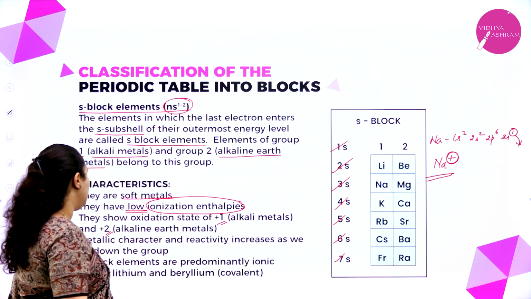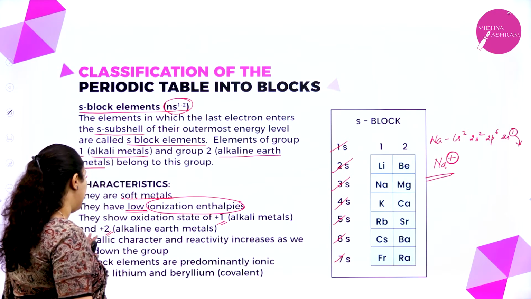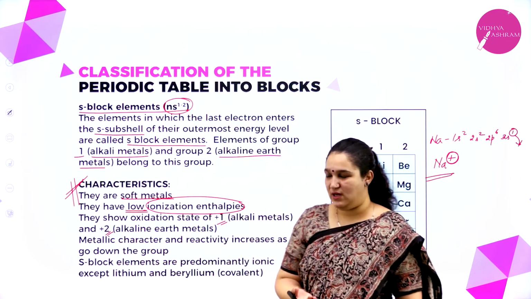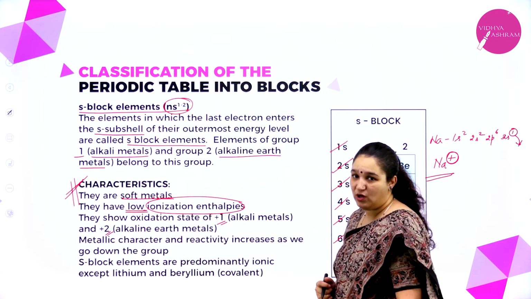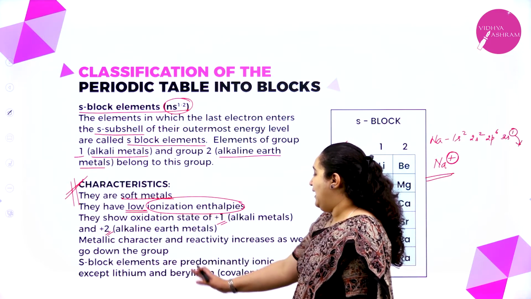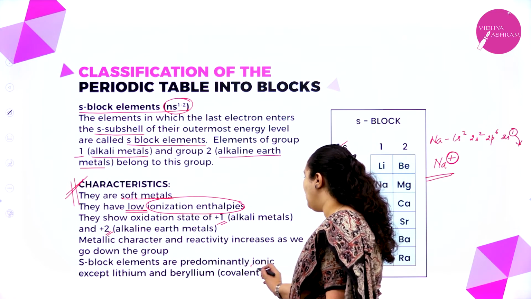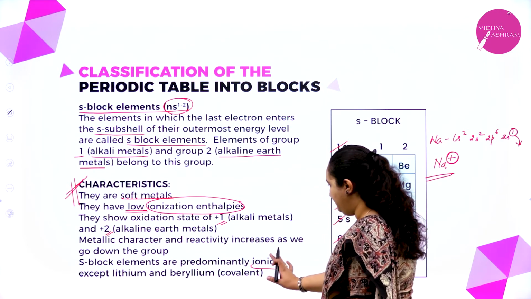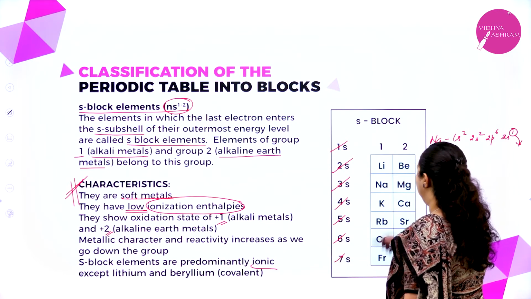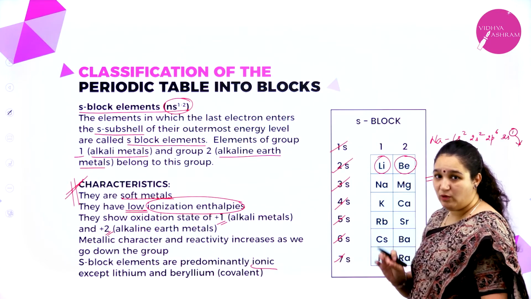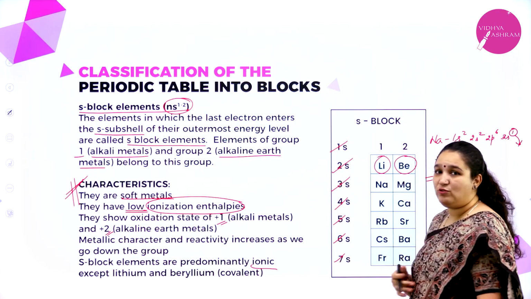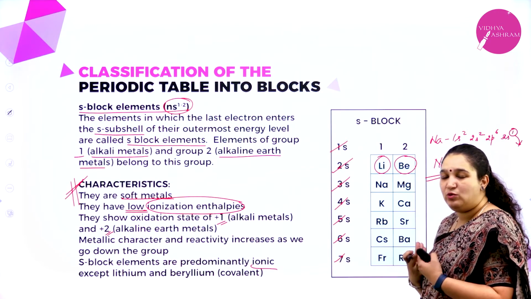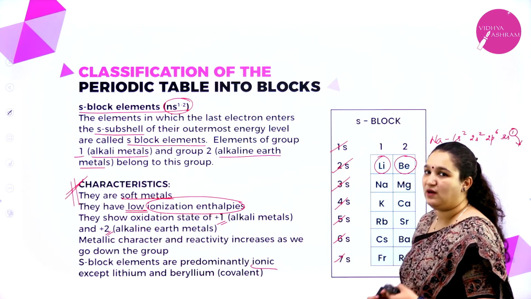Next, metallic character and reactivity increase as we come down the group. As we come down the group, the metallic character goes on increasing as well as the reactivity. Last one, s block elements are predominantly ionic except lithium and beryllium, which form covalent compounds. Only lithium and beryllium will form covalent compounds, the rest all tend to form ionic compounds. What is covalent, what is ionic? Again, you will be very clear as we go further with our syllabus.